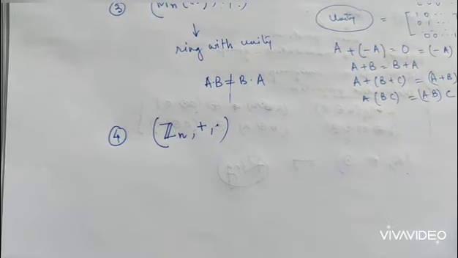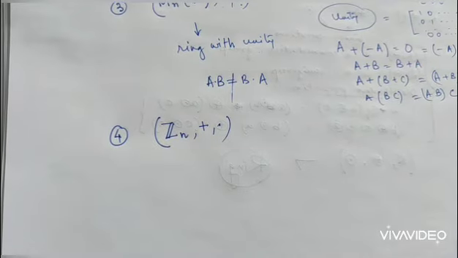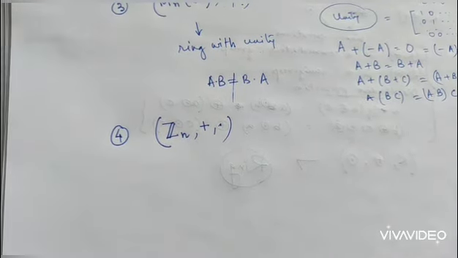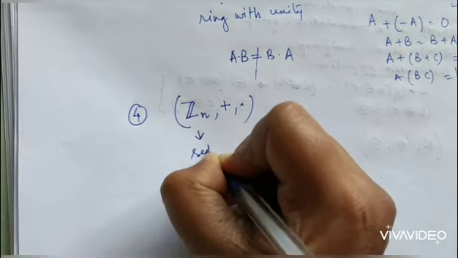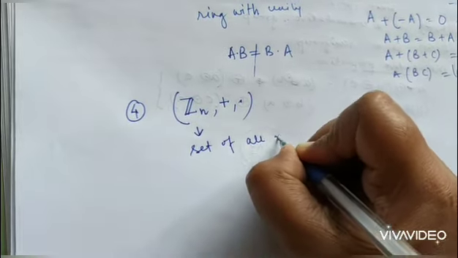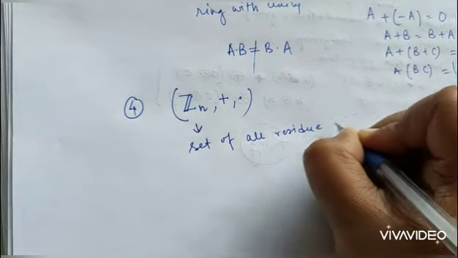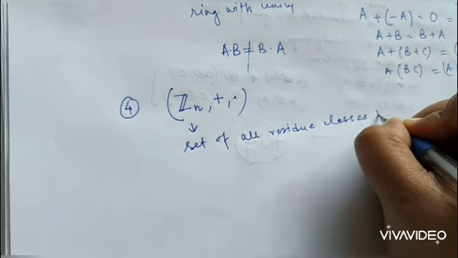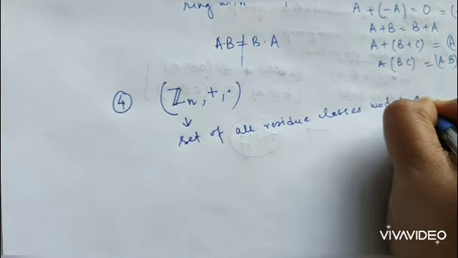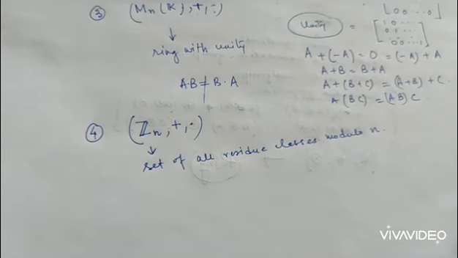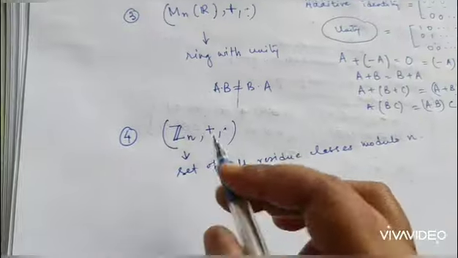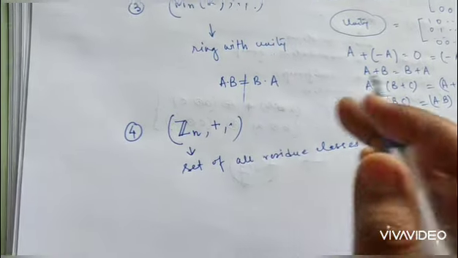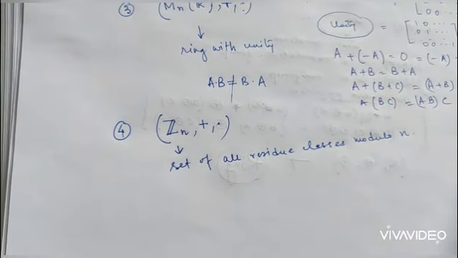Zn is the set of all residue classes modulo n. What does that mean? Residue classes means remainder classes. So it is composed of all these sets which are actually the remainder classes.